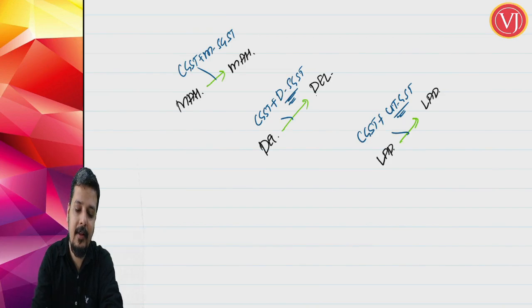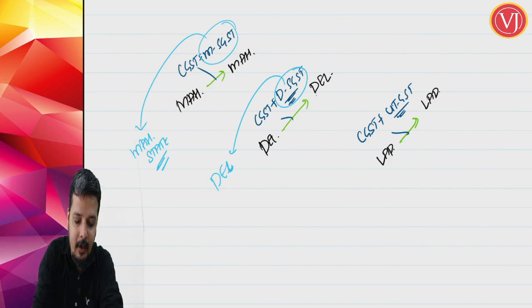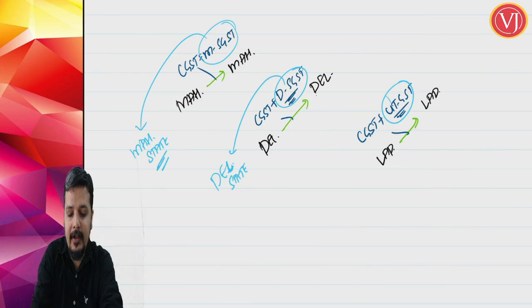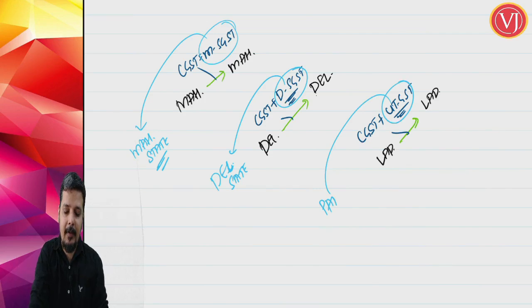Right. Another important thing that you have to understand is Maharashtra SGST law. Maharashtra SGST law will be passed by Maharashtra state. Delhi SGST law will be passed by Delhi state, because for the purpose of GST law it is a state. And Union Territory GST law cannot be passed by Ladakh, because you are talking about all these 5 union territories for the purpose of GST law, they don't have legislature. So it will be passed by Parliament.